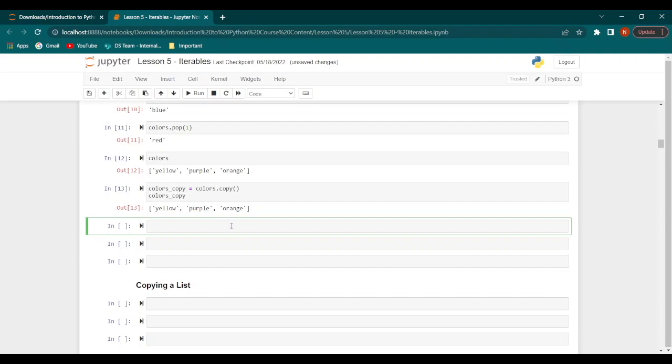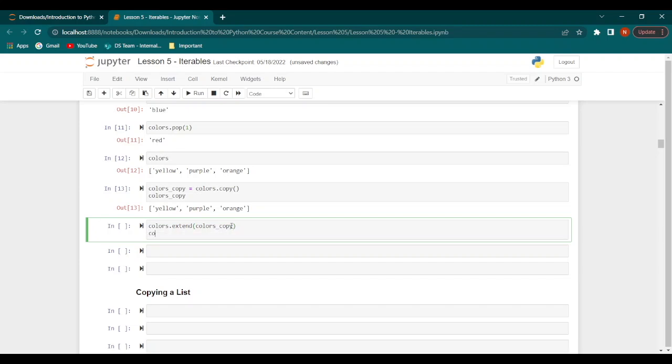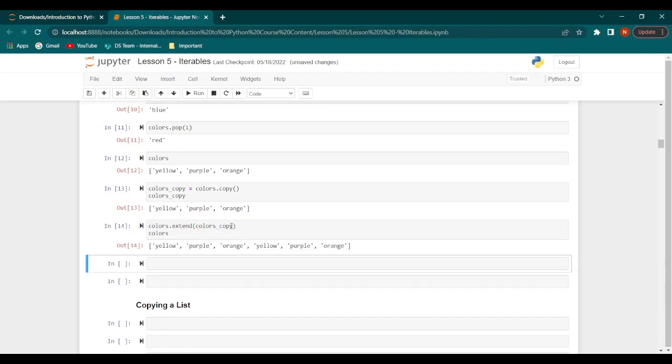Now let's try and append this entire copy of the list to the original list. So we will say colors.extend, and then we will say colors_copy, and then we will print colors. So this gives us colors_copy appended to the original list, and that's why we get yellow, purple, orange, yellow, purple, orange.